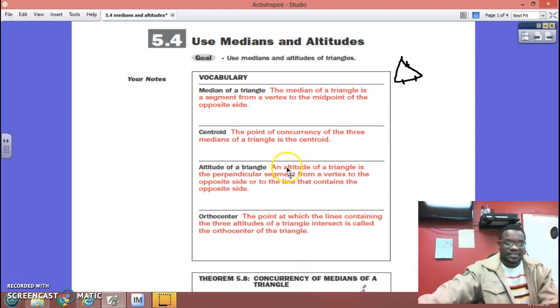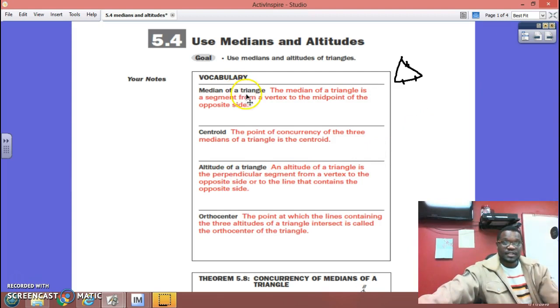Not often. An altitude of a triangle again is a perpendicular segment from the vertex to the opposite side, and I was looking for problems that dealt with the altitude. I just haven't come across many yet, and they just usually talk about the differences between what is altitude or median.